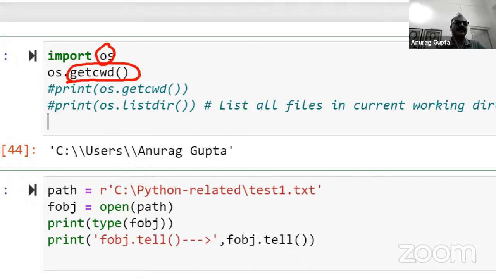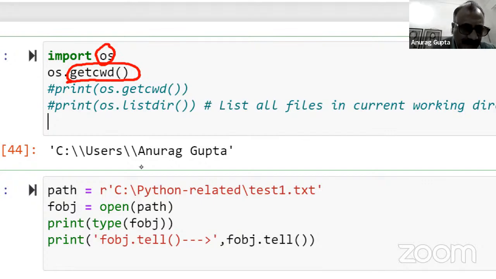Many libraries, for example requests or Beautiful Soup, are not part of the core Python libraries. That means if you want to use a library like Beautiful Soup or requests or pandas, then you need to import and install them exclusively on your machine. However, OS is a library which exists automatically on your machine the moment you download the Python ecosystem.